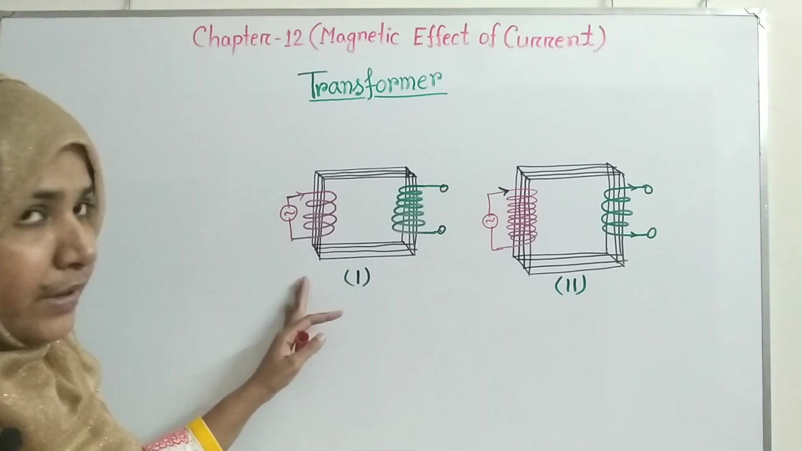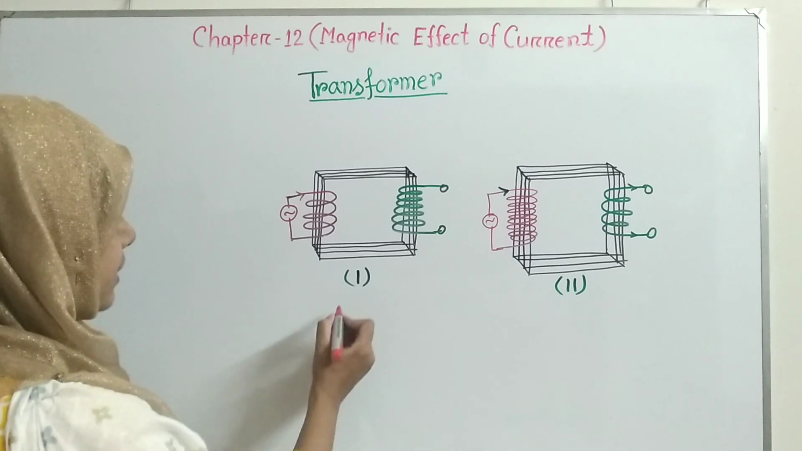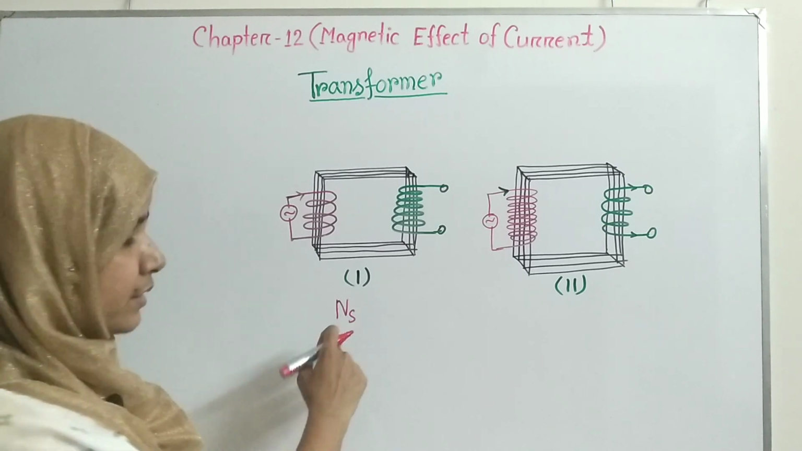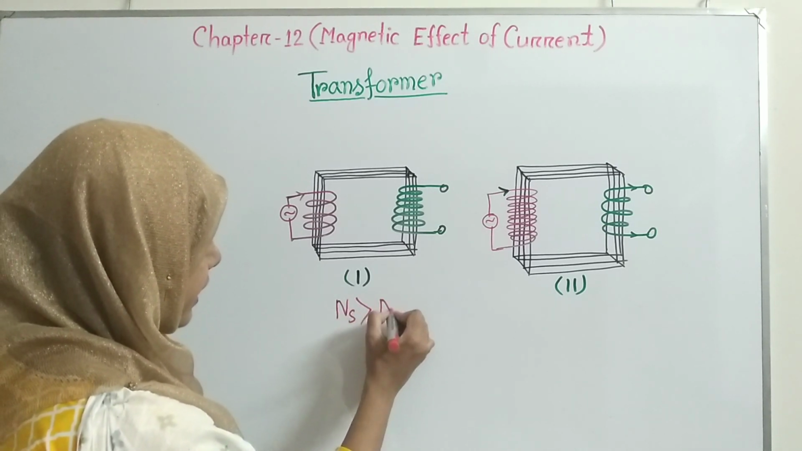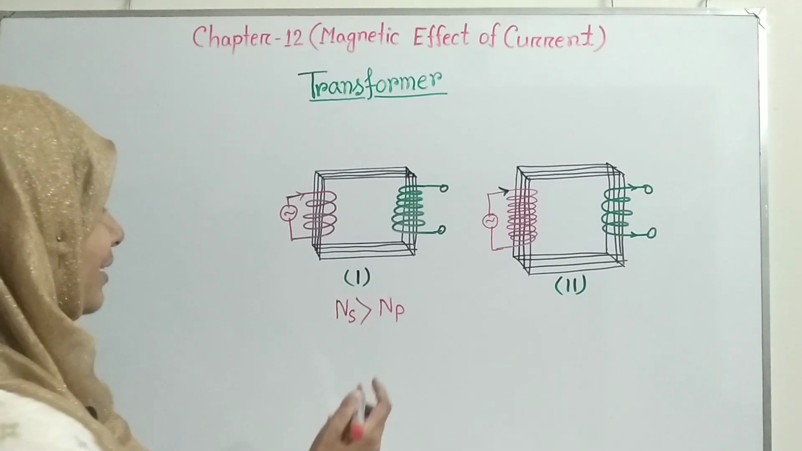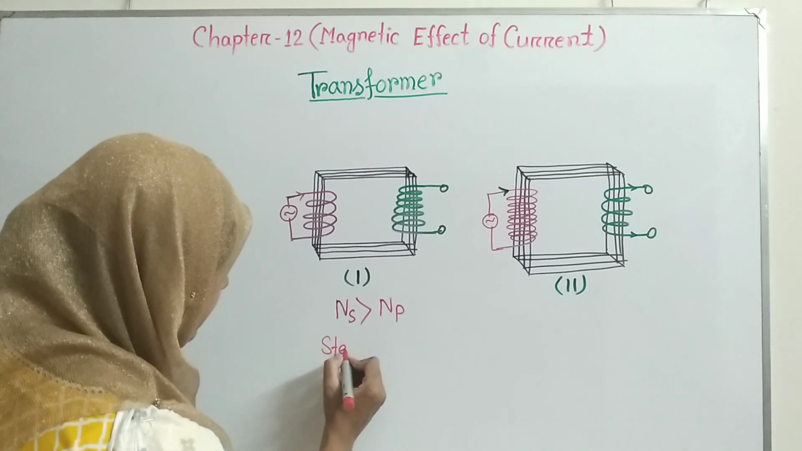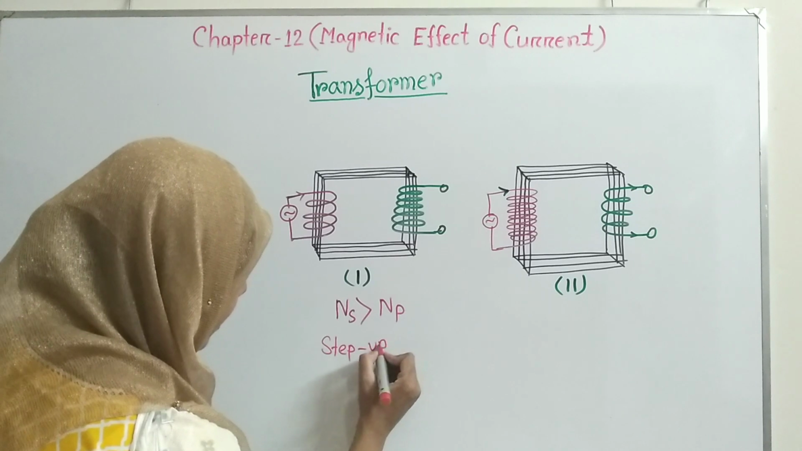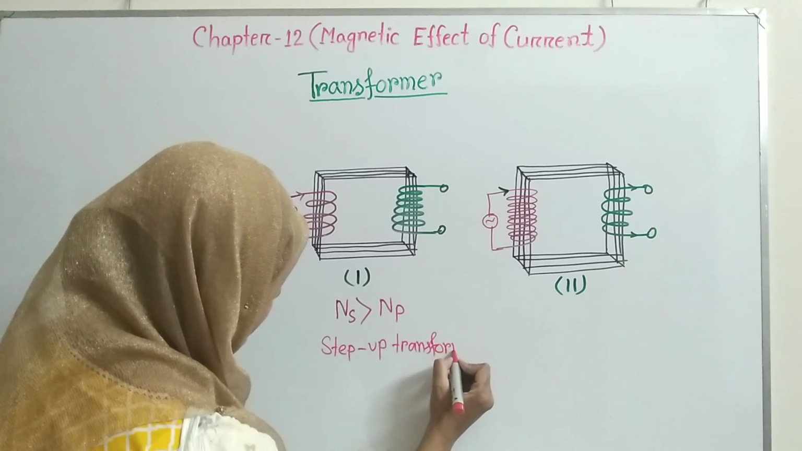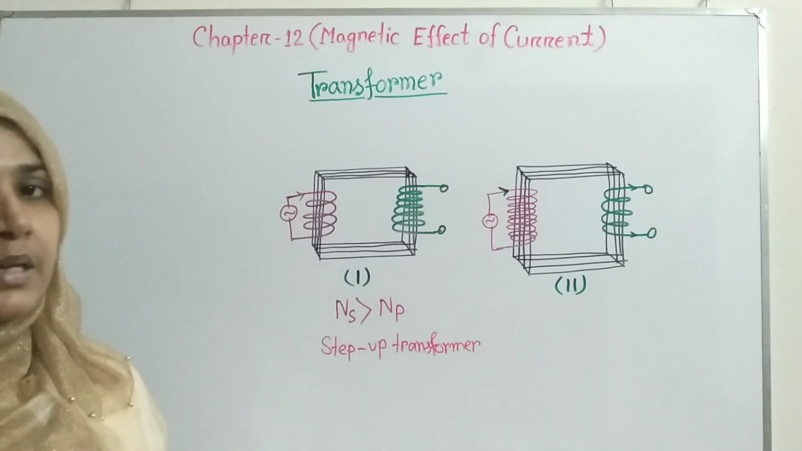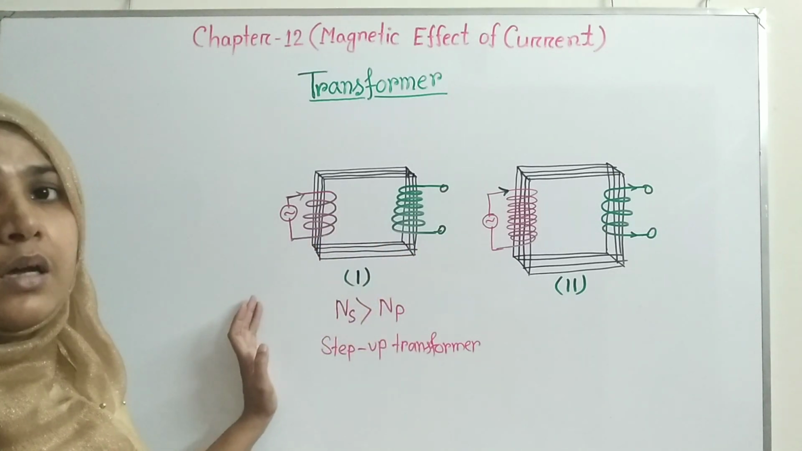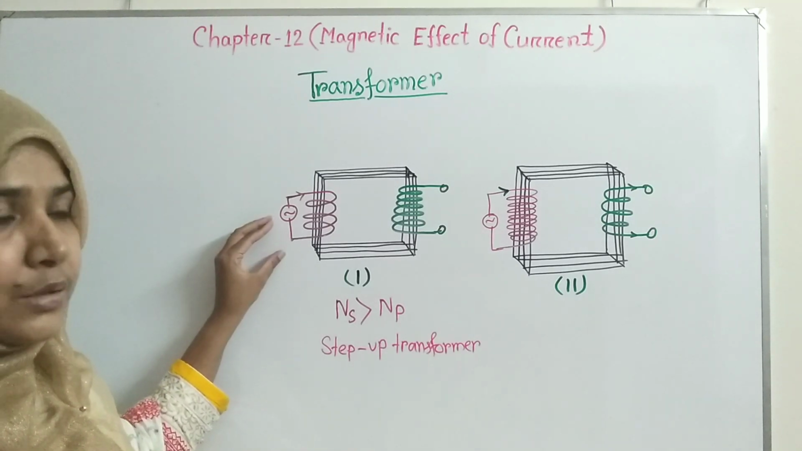So, for the first diagram, I can write that Ns, that is the number of turns of the secondary coil, is larger than Np, that is the number of turns of the primary coil, and that type of transformer is known as a step up transformer. In a step up transformer, this transformer will convert low potential into high potential.